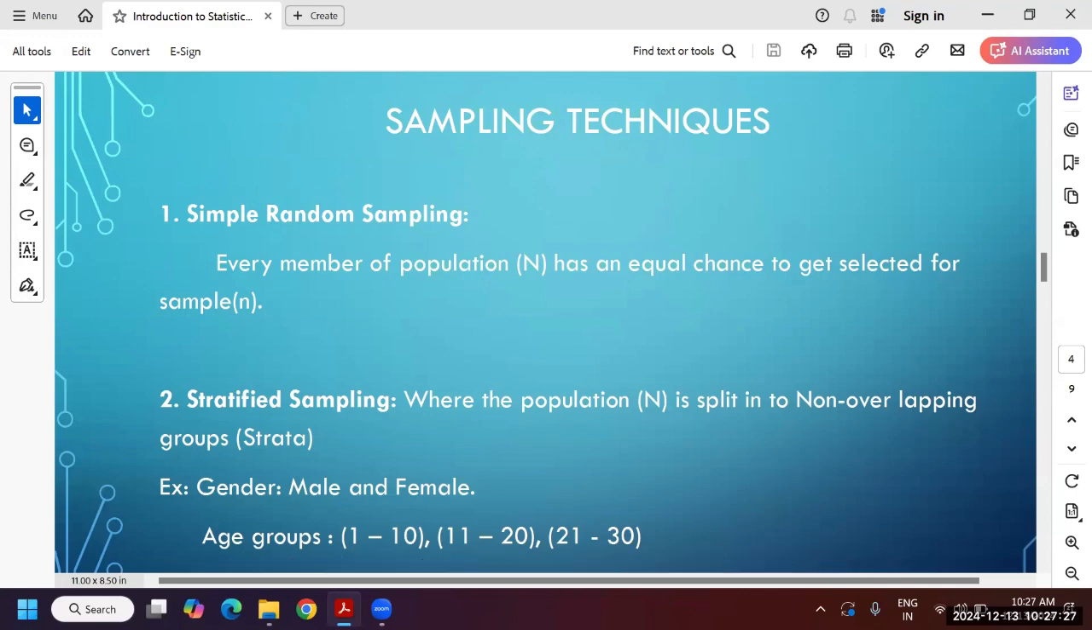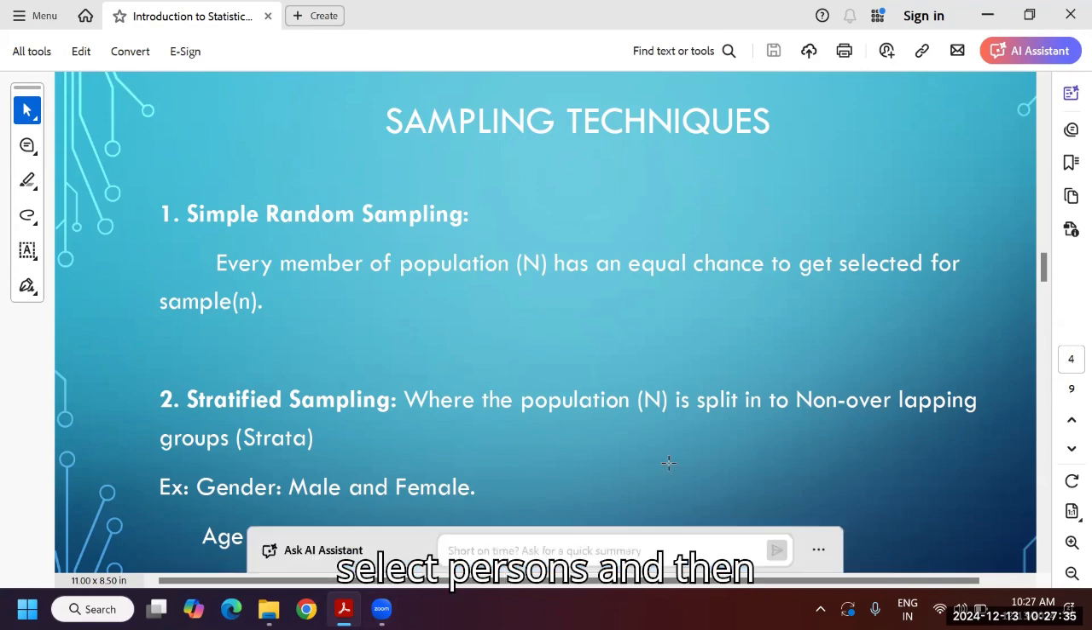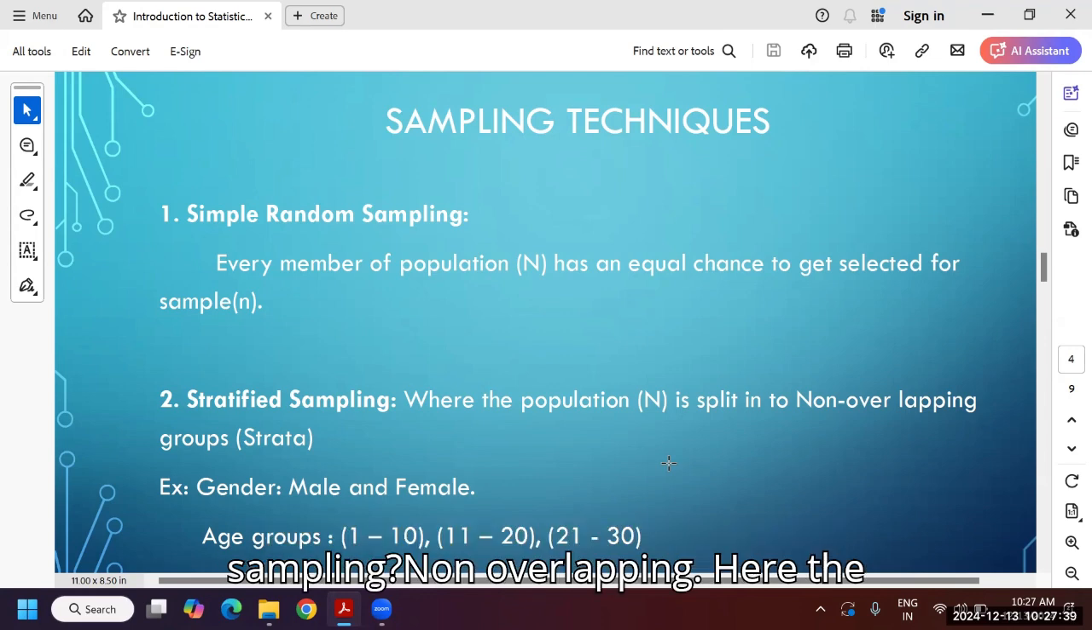Okay. So, simple random sampling, that is very easy. Random sampling means we randomly select persons. And then stratified sampling. What is stratified sampling? Non-overlapping. Here is the word you have to keep.